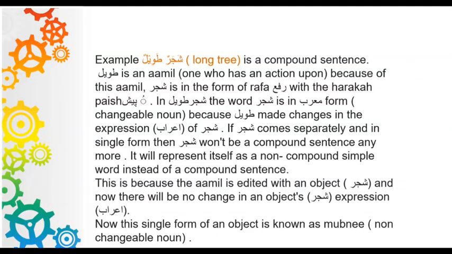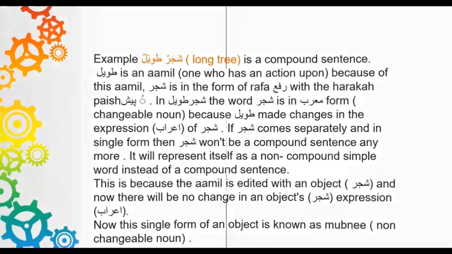This is because the amil is edited with an object, and now there will be no change in an object's expression, Arab. Now this single form of an object is known as mabni, non-changeable noun.